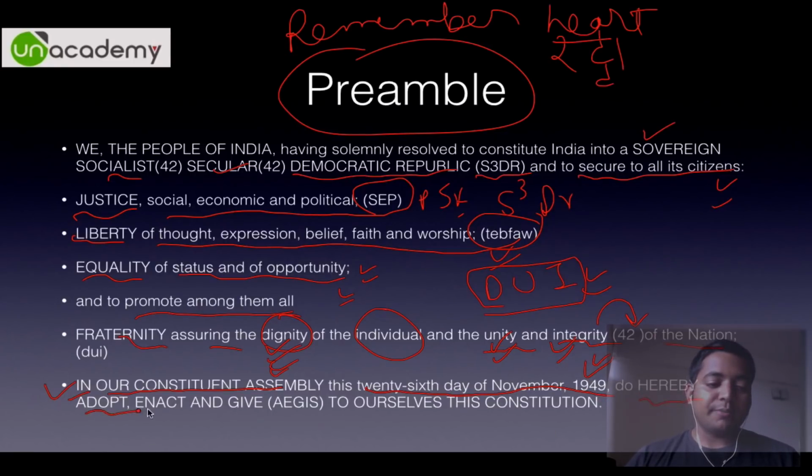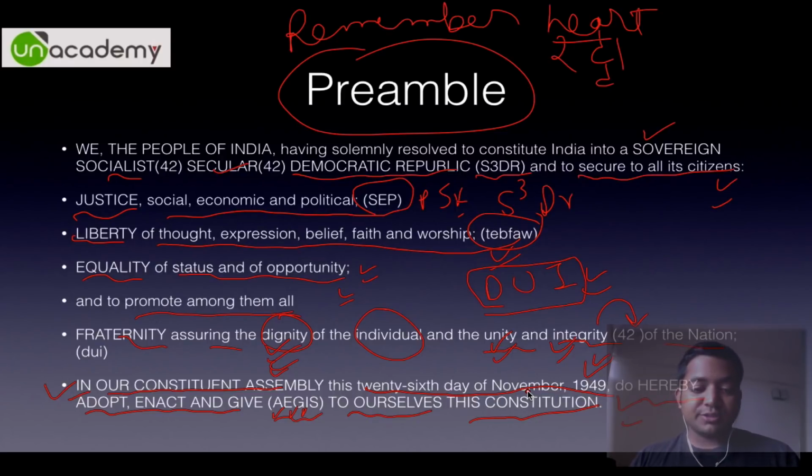Do hereby adopt, enact and give. You can remember it by ages: Adopt, enact and give, AEG, to ourselves this constitution. So we the people of India solemnly resolve to constitute India a sovereign, socialist, secular, democratic republic, and to secure to all citizens justice, social, economic, political, liberty of thought, expression, belief, faith and worship, equality of status and opportunity, promote among them all fraternity, assuring the dignity of the individual and the unity and integrity of the nation.